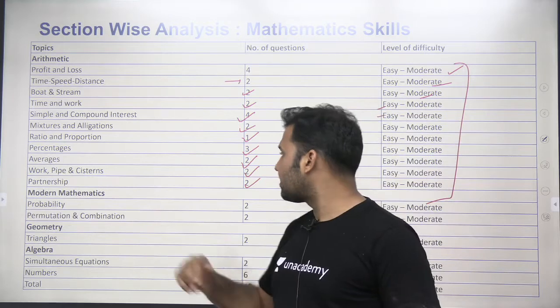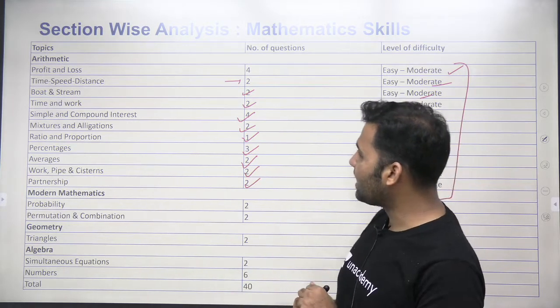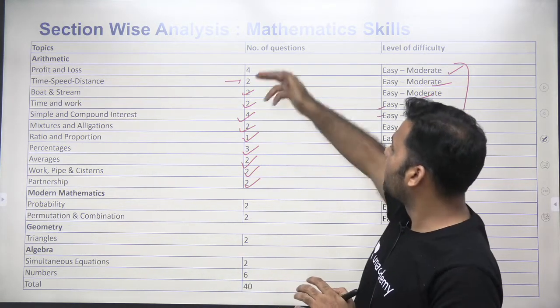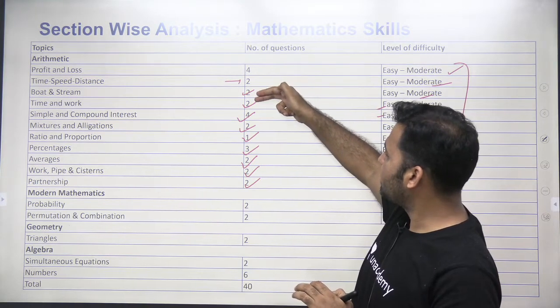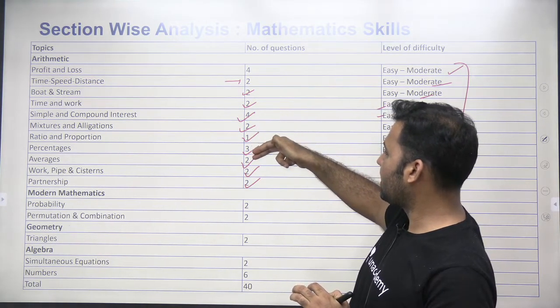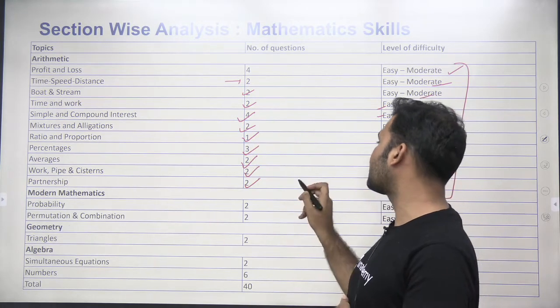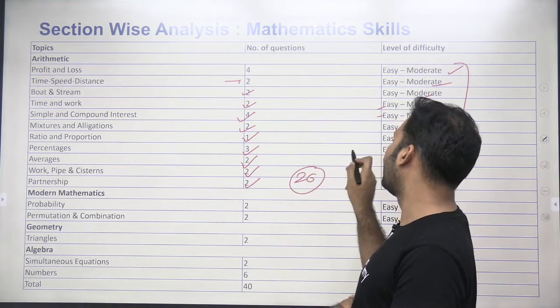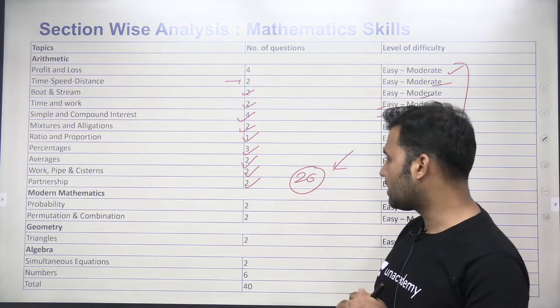Talking about modern mathematics, overall, if you look at the number of questions from arithmetic, 4 plus 2, 6, 8, 10, 14, 16, 17, 20, 22, 24, 26 questions came from the arithmetic part only. A very important section, as you can see here.